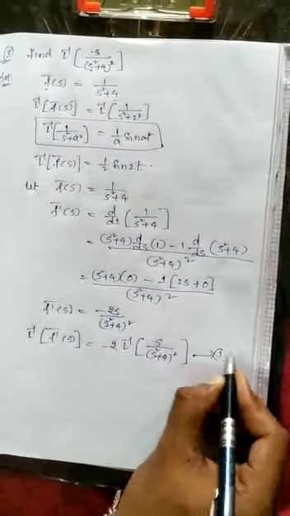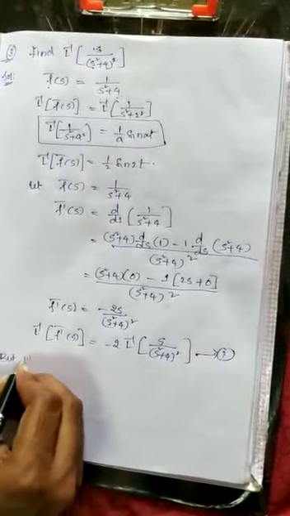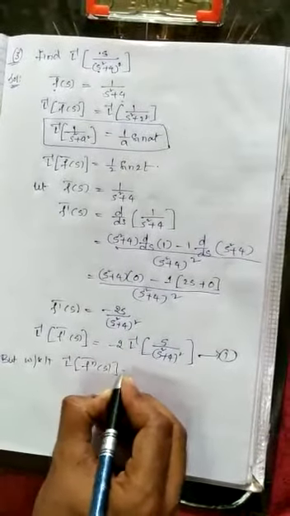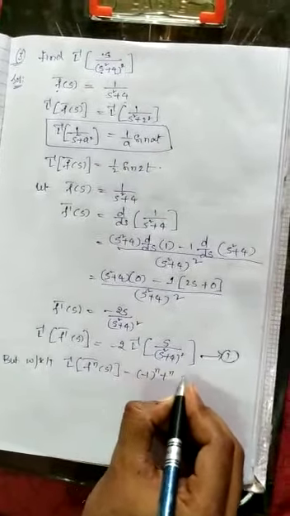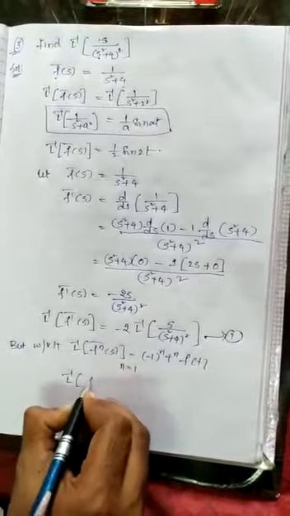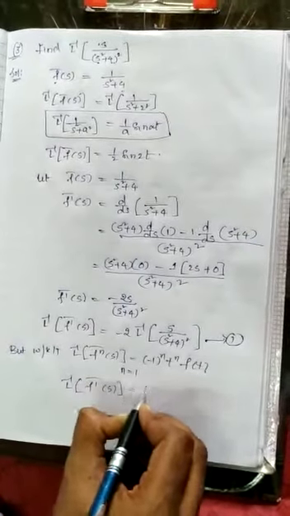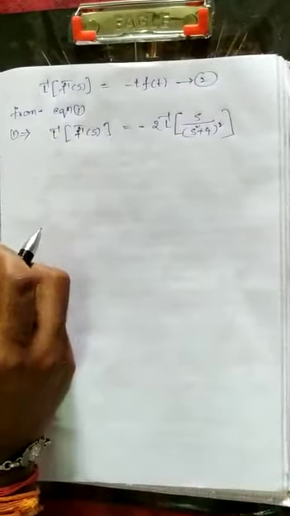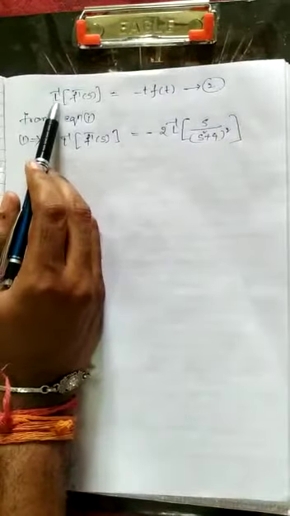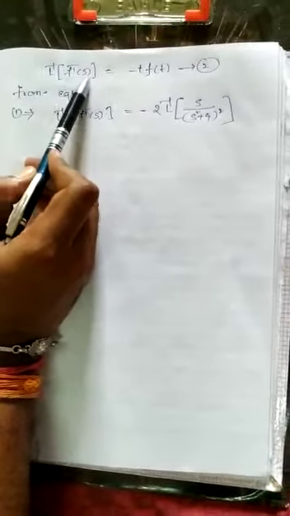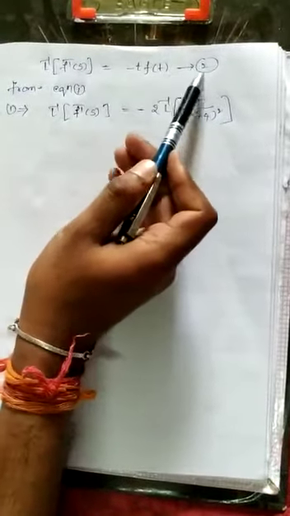First consider it as equation number 1. But we know that Laplace inverse of f to the power of n bar of s equals minus 1 to the power of n, t to the power of n, into f of t. Take n equal to 1 here. If we substitute n equal to 1, Laplace inverse of f dash bar of s equals minus 1 to the power of 1, t to the power of 1, into f of t. So by using that statement of multiplication, we can find this Laplace inverse of f dash bar of s value, that is minus t into f of t, considered as equation number 2.